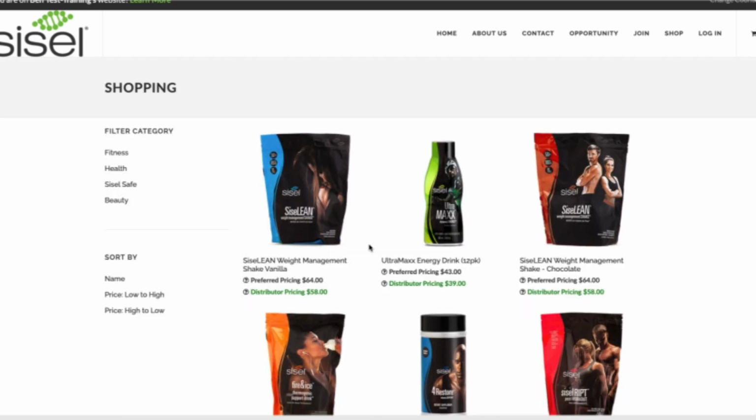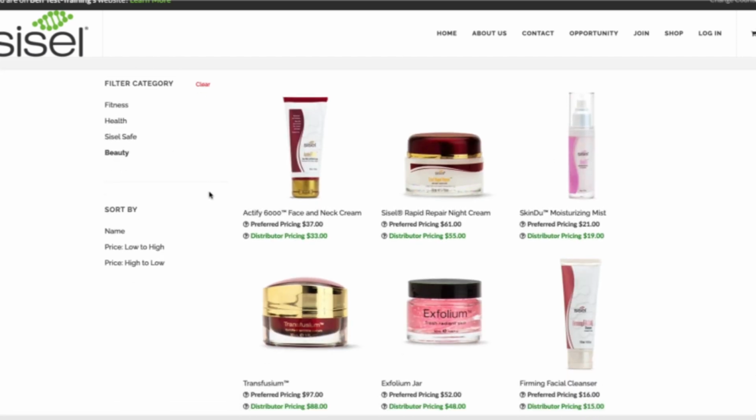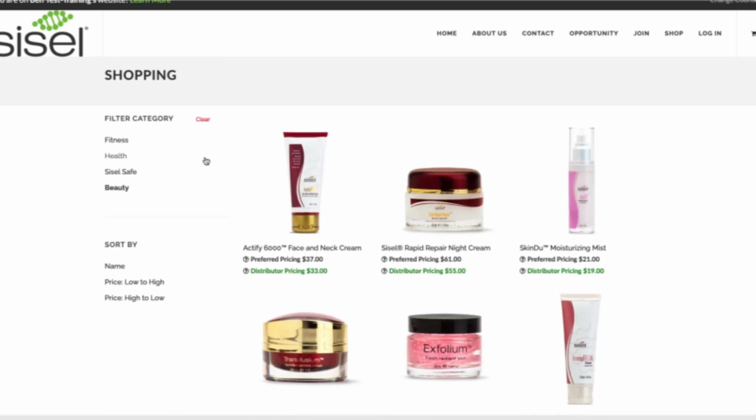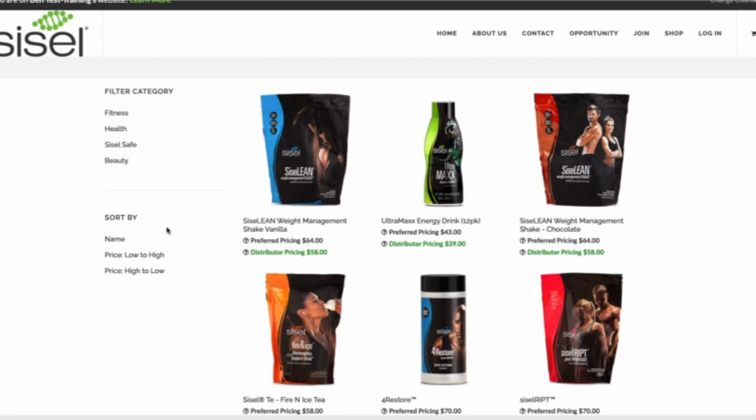So first off, let's go the shop route. When you click on shop, it's immediately going to pull up a whole bunch of Sisel products. On the left side, you'll notice some filter and sort options, and these are pretty cool. For example, in the filter category, if you click on fitness, it will take away all the other products except for our fitness products. Same thing with health, with Sisel Safe, and with the beauty line. You can take the filter away by hitting the red clear button up at the top here. You can also sort products alphabetically by clicking on name, or you can sort products on price from low to high or high to low.